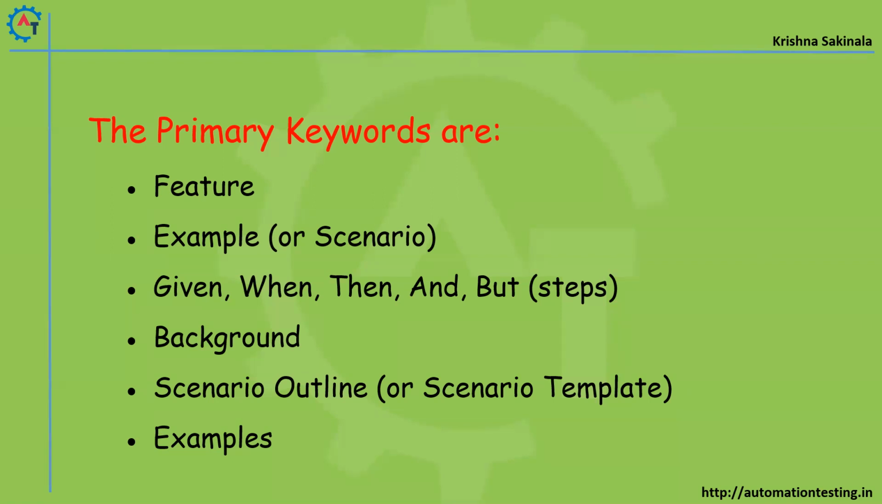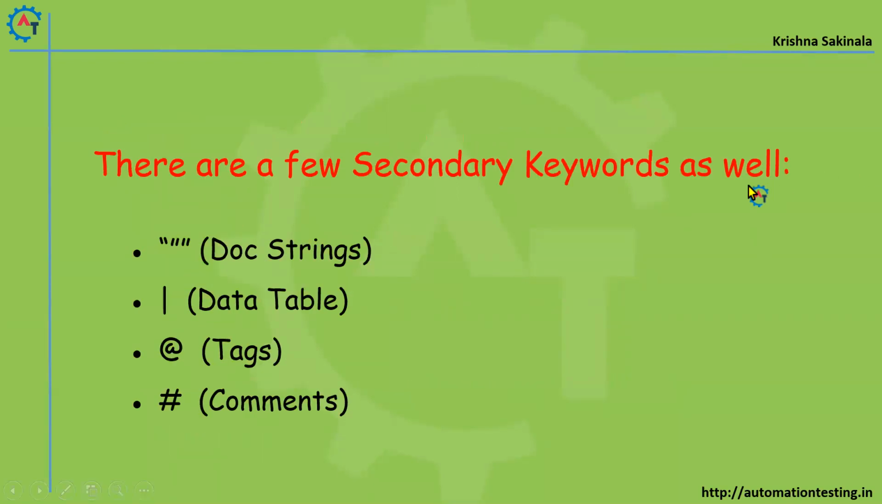And then there are a few secondary keywords as well. I said those are primary keywords; here you will have some secondary keywords. When you say triple double quote, that is called doc strings. Why we use doc strings, we will see exclusively in our upcoming videos. And apart from that, data table. A data table will use the pipe symbol. Right. This is called the pipe symbol.